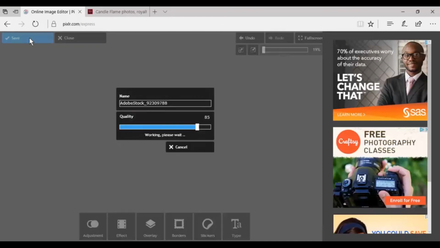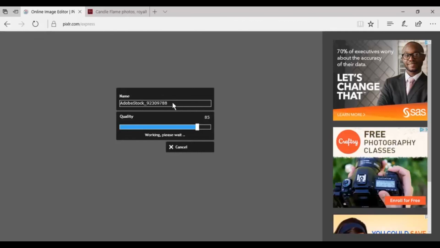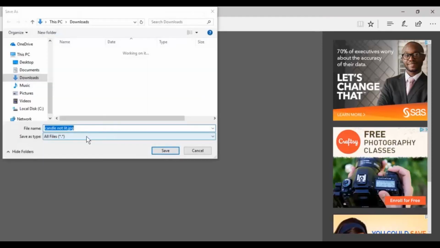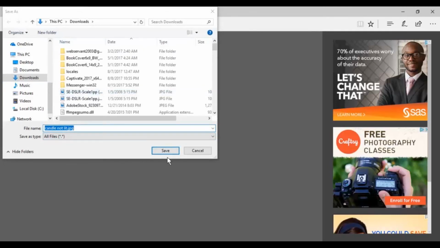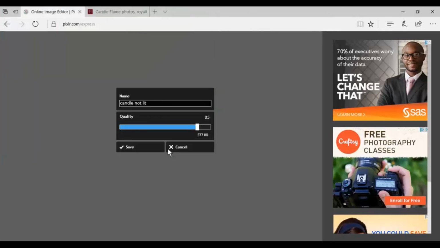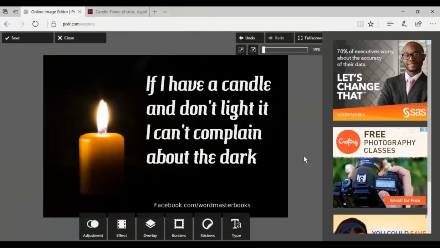Now I just click save, and I give it a name. So I'm going to put candle not lit. And then I'm going to click save. And then I can save it wherever I want to save it. So I'm just going to save it right here. And that's all there is to it.